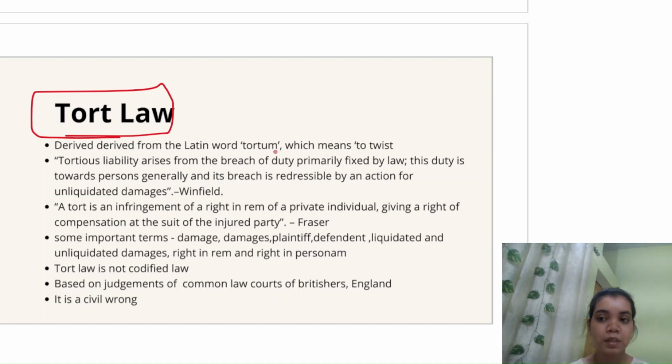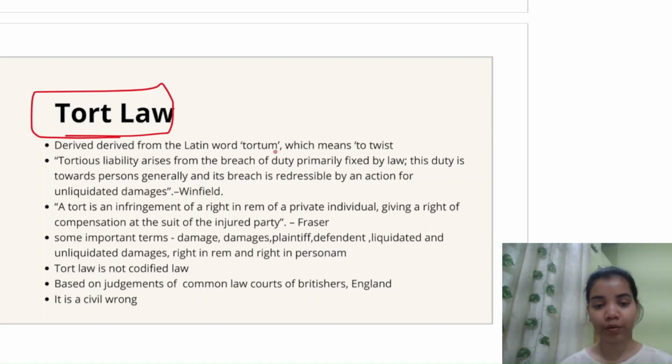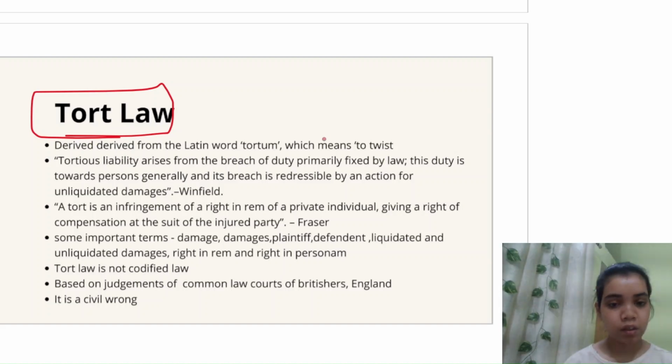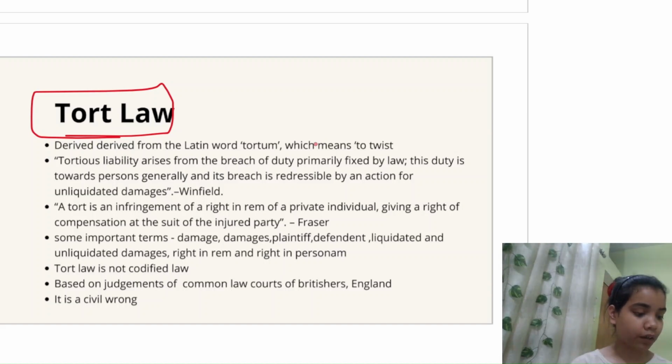And the examples I'll be giving, some cases I'll be citing. These cases are not only of India. They're landmark cases from all over the world, but they are very important cases. Those are the cases whose examples are given every time. So you'll need to note down all of that, and while revising, you will remember all of it, and this will also help you in question solving. And this is my notes, so I'll be referring to this. Just excuse me for looking down sometimes at my notes. So yeah, we'll be starting now.